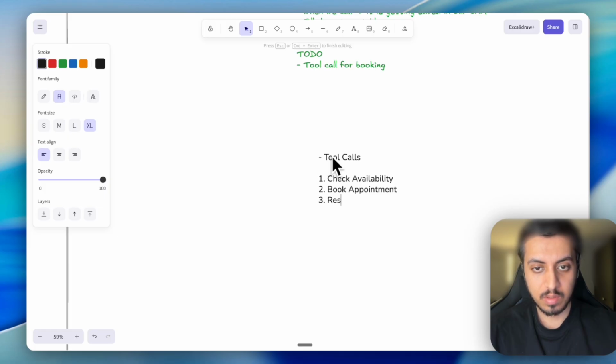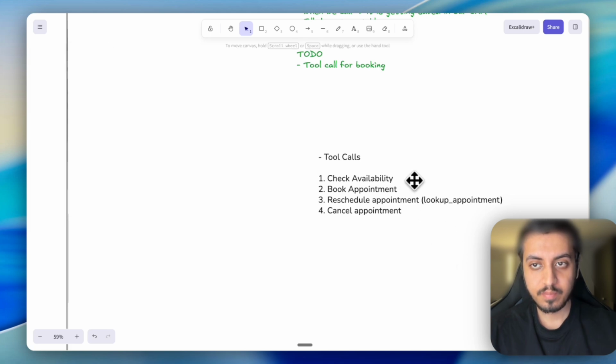Third is reschedule appointment. Fourth is cancel appointment. And when this is happening, lookup appointment will be tested automatically. Okay, so let's give it a try.